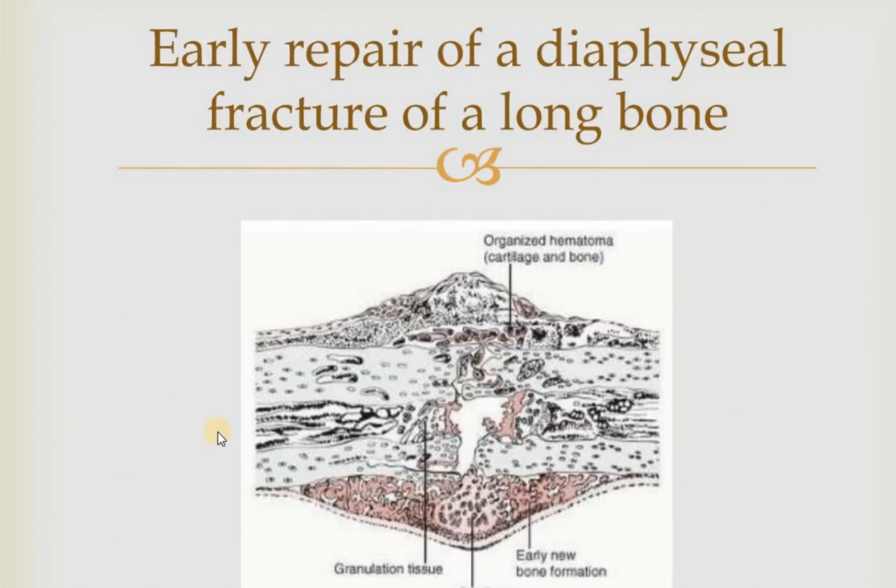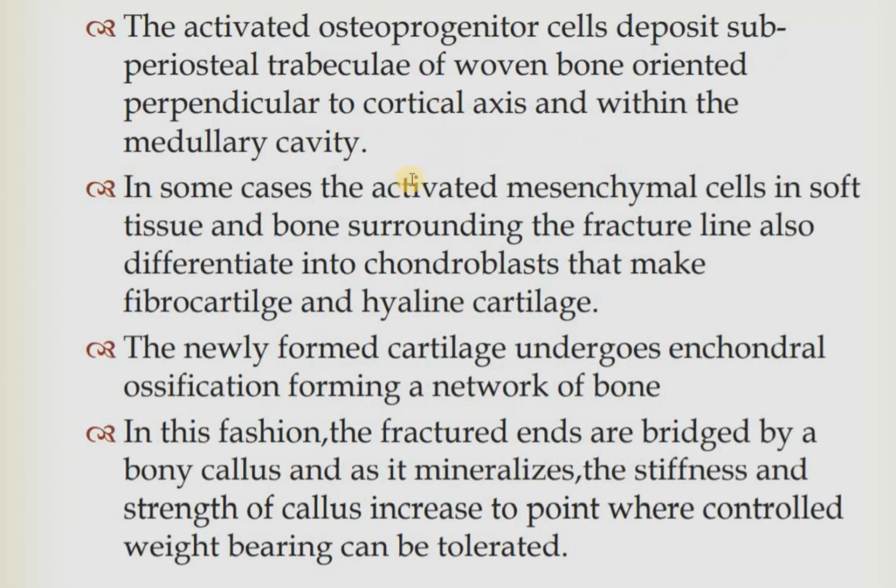So this is how the bone looks in the early repair of the diaphyseal bone at the long bone fracture. So the bone looks like this in the reparative phase. The activated osteoprogenitor cells deposit a subperiosteal tubercle of woven bone oriented perpendicular to the cortical axis with the medullary cavity.